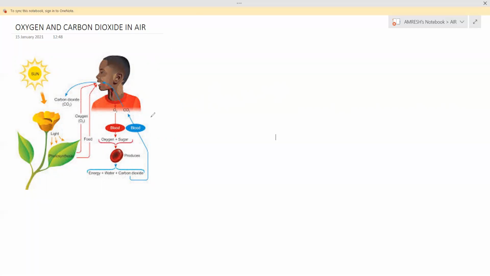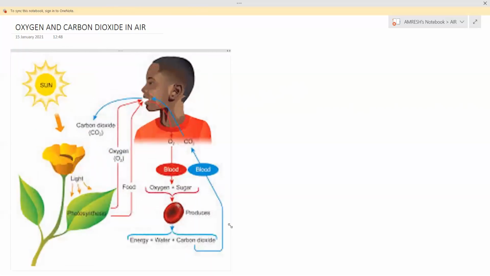You can see this picture. No need to draw this, just see how this cycle moves. See, carbon dioxide is given out by us. Plant uses this carbon dioxide and gives us oxygen. This is the cycle which occurs. From burning also carbon dioxide goes, from breathing also and from burning.